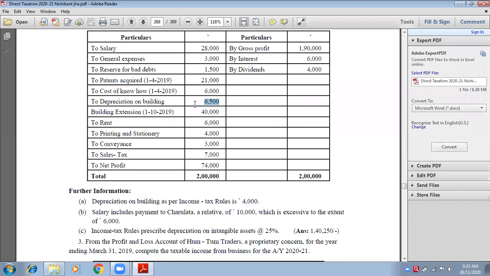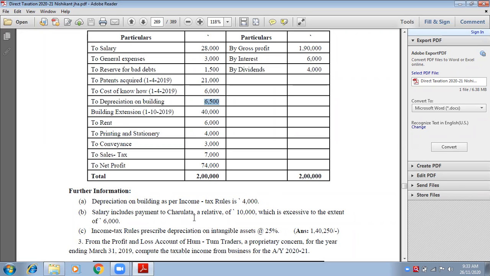Write down depreciation on building 6,500 in the inner column. Here only expenses disallowed. We will allow the 4,000, but right now we are on the heading of expenses disallowed.